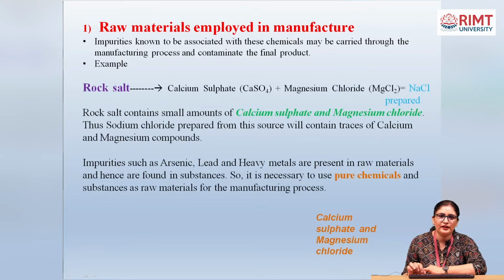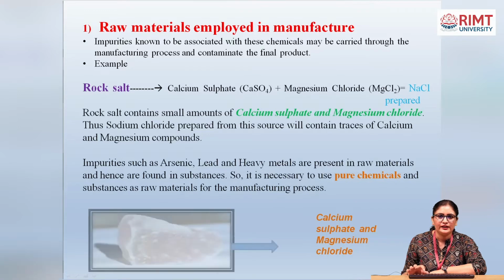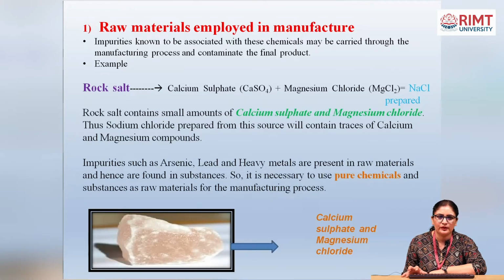First one is the raw material employed in the manufacturing. If our raw material is impure, impurities known to be associated with these chemicals may be carried through the manufacturing process and contaminate the final product. For example, rock salt. Rock salt contains small amounts of calcium sulfate and magnesium chloride. Thus, the sodium chloride prepared from this source will contain traces of calcium and magnesium compounds. Impurities such as arsenic, lead, and heavy metals are present in raw material, hence are found in the substance.